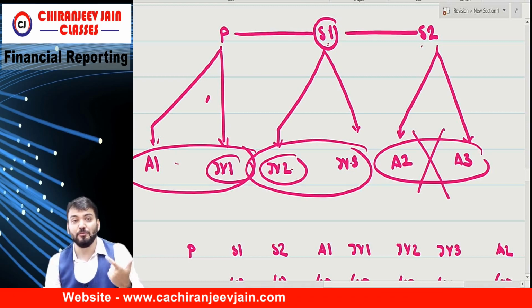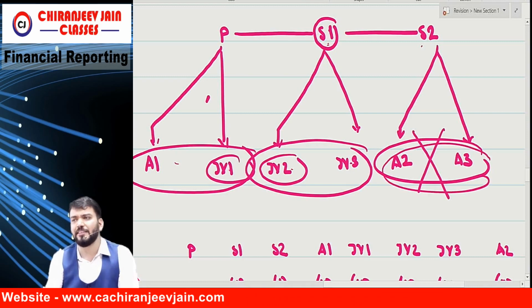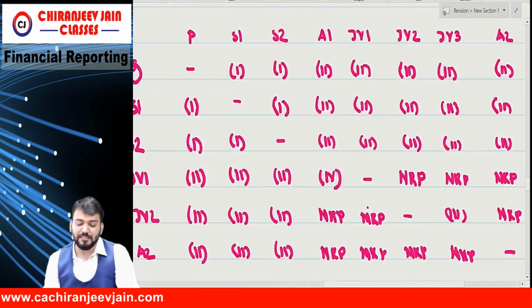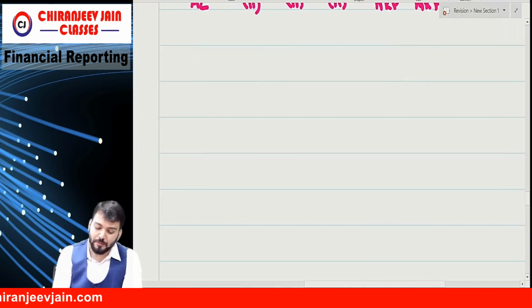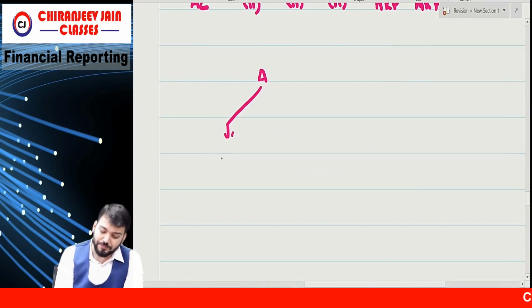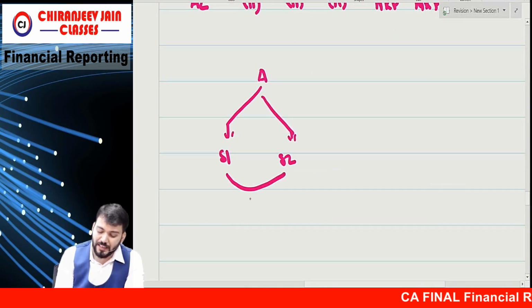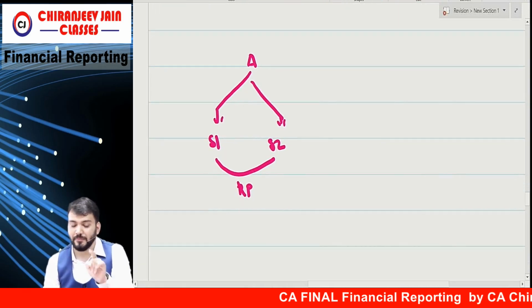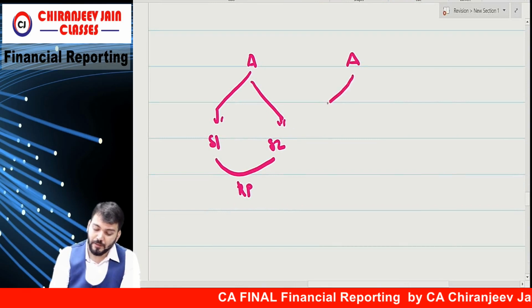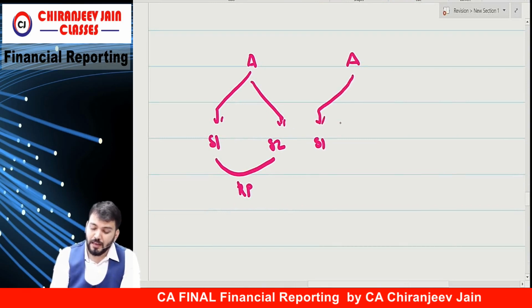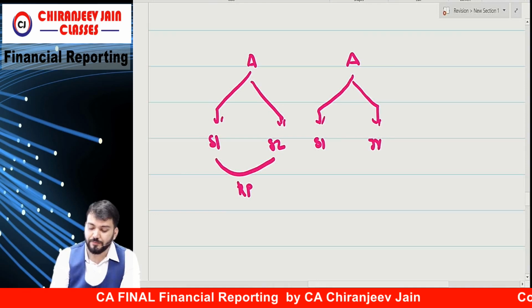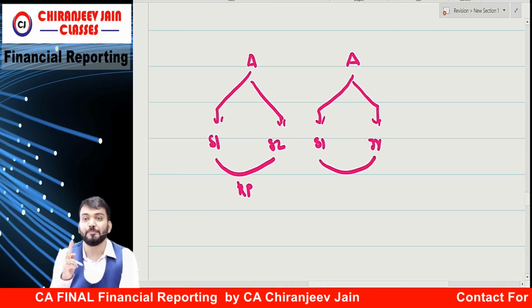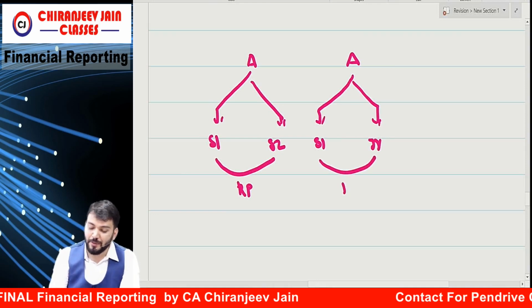Means you read only 1 to 8. High chances you will see it is related. But what is the rule, let us understand. Suppose A limited has what? One S1 and S2. These are related party as per 1. If they have what? S1 and joint venture. These are also related as per 2. Related party as per 2.